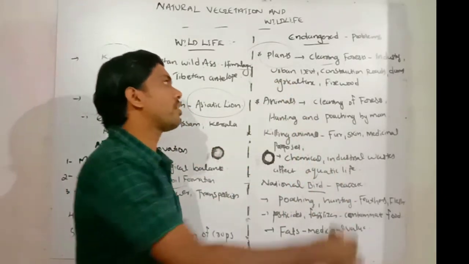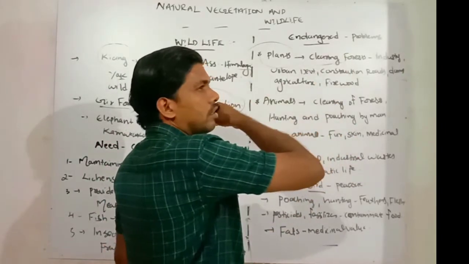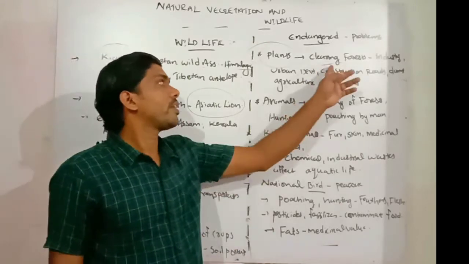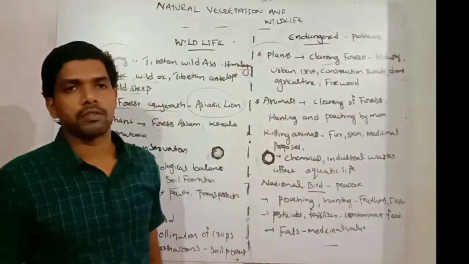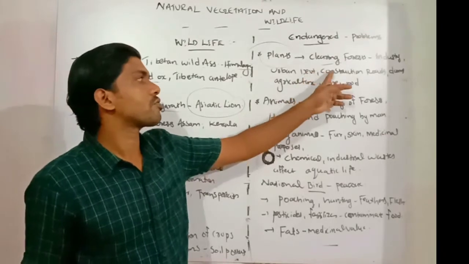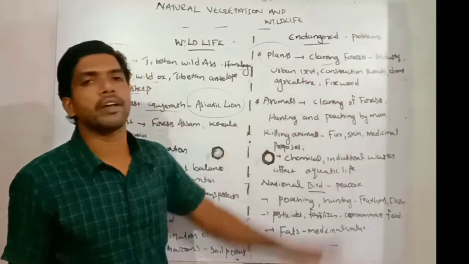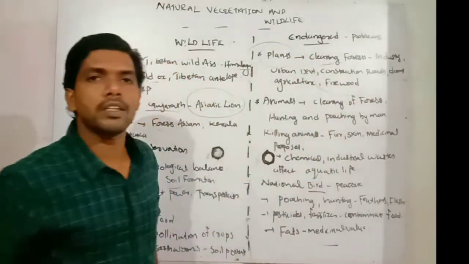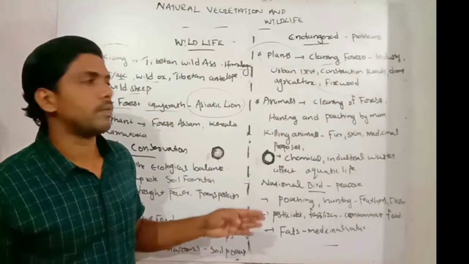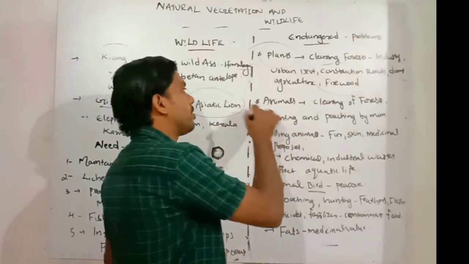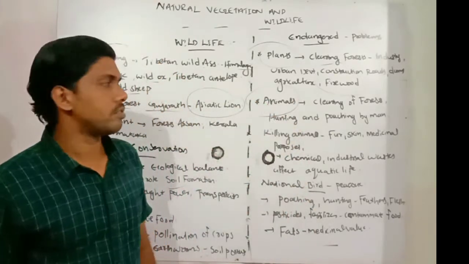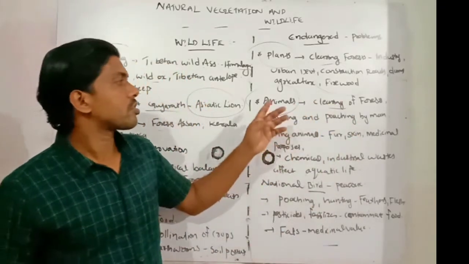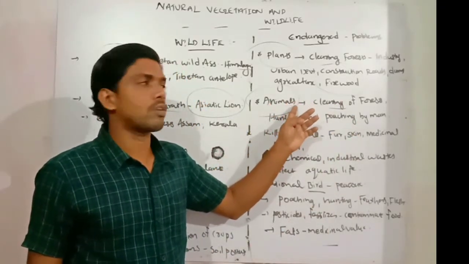So the first problem is the clearing of forests on a wide scale. That is why plants are being destroyed very widely. This clearing of forest is mainly for expanding industry, urban development, construction of roads and dams, and agricultural expansion. Firewood collection also leads to the decline of plants in our India. The second one is the case of animals, how these animals are endangered. First, clearing of the forest leads to the destruction of their natural habitat.